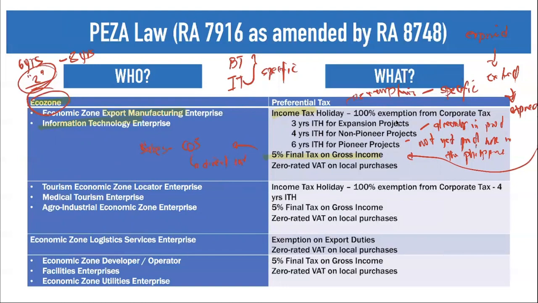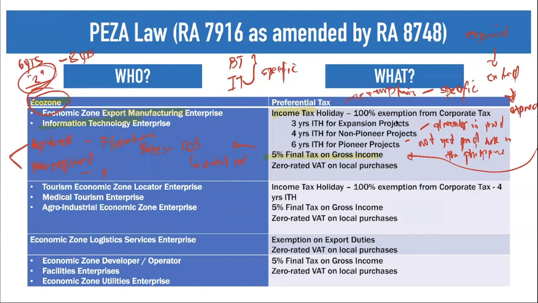Now, the problem here arises as to your PESA law. And what is the problem here? The problem here is that under PESA, there are registered activities and non-registered. So when we say registered activities, these are the activities which you can claim the fiscal incentives, while non-registered activities are activities wherein you cannot claim for the fiscal incentives.